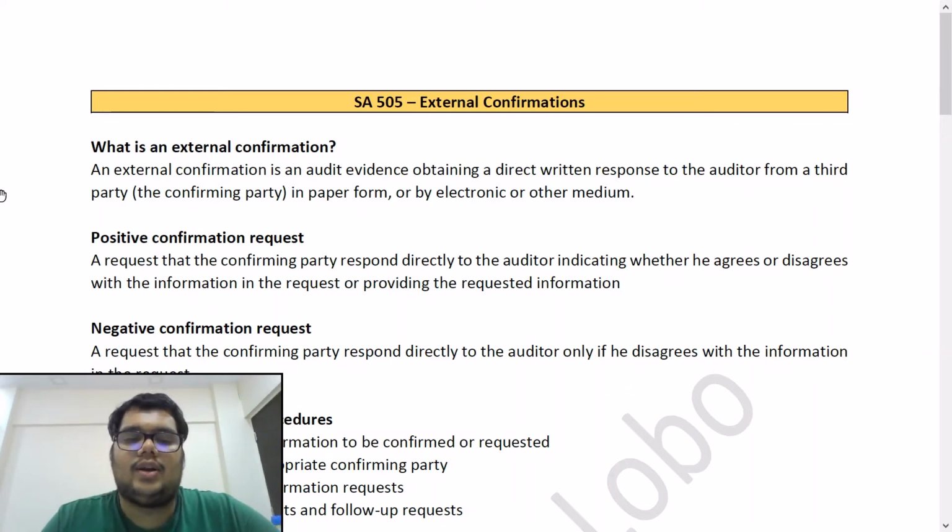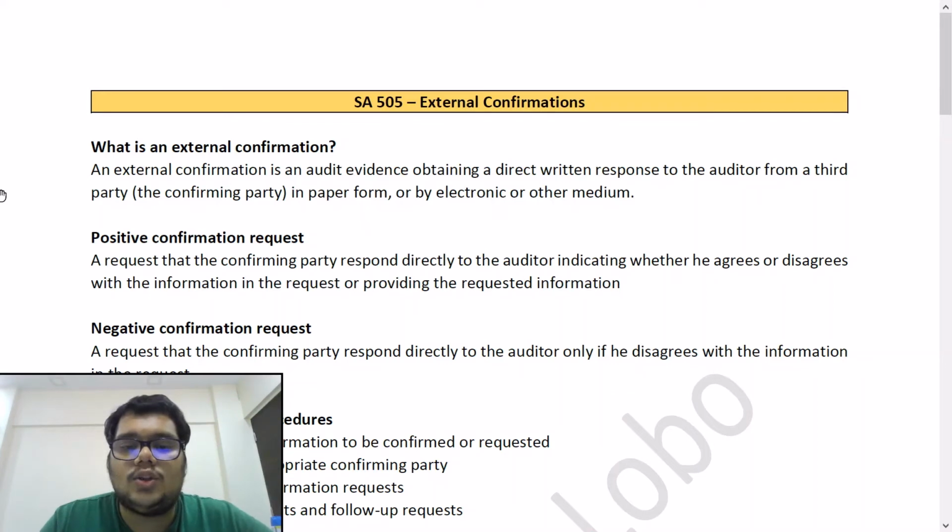Positive confirmation request is a request that the confirming party respond directly to the auditor indicating whether he agrees or disagrees with the information in the request or providing the requested information. So for example, we may write to a debtor that the balance due from you in the company's books is 5 lakhs, please confirm back. So he may write yes or no.